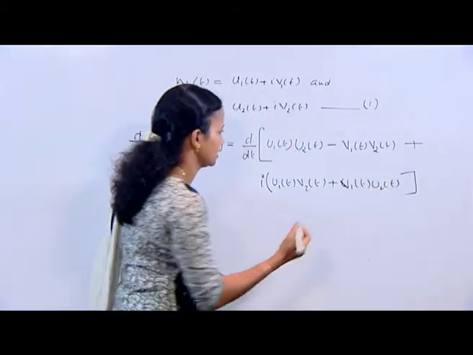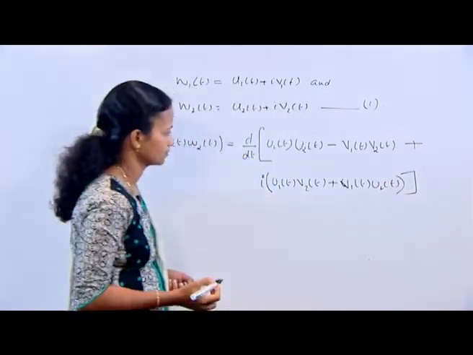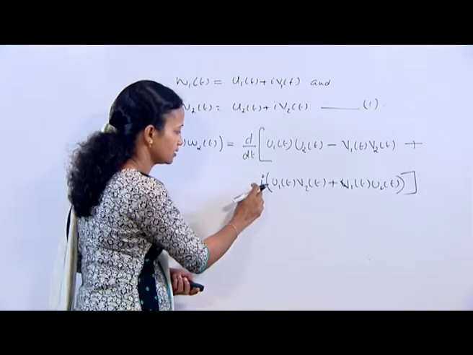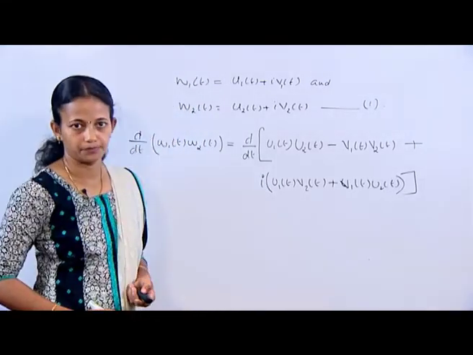This is the second term, that is terms containing the complex number i.